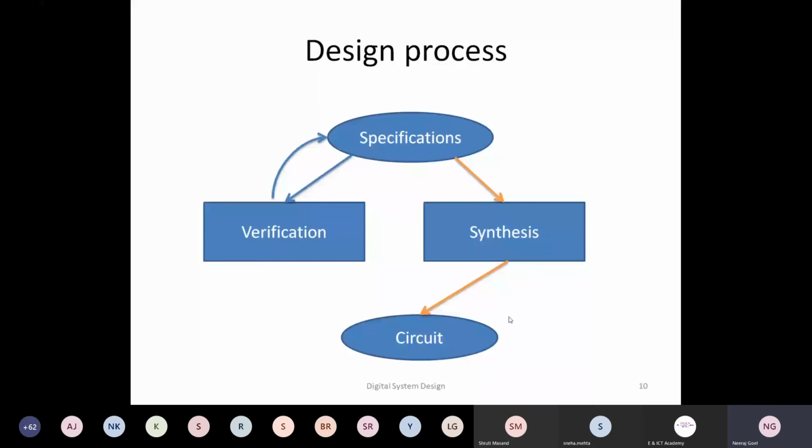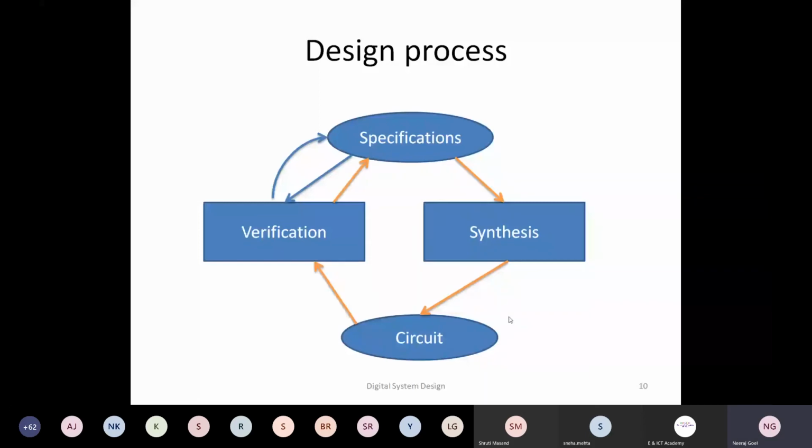For example, you want to design a smart home solution. Whatever realistic inputs would be there in a smart home, you give those inputs to the specification, and then you see what the outputs are, whether they are the expected outputs or not. That is all verification.